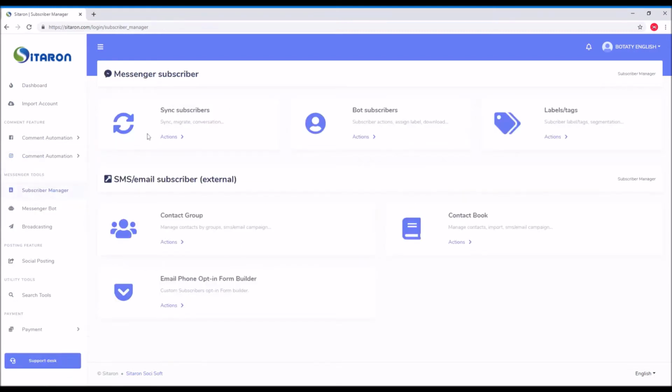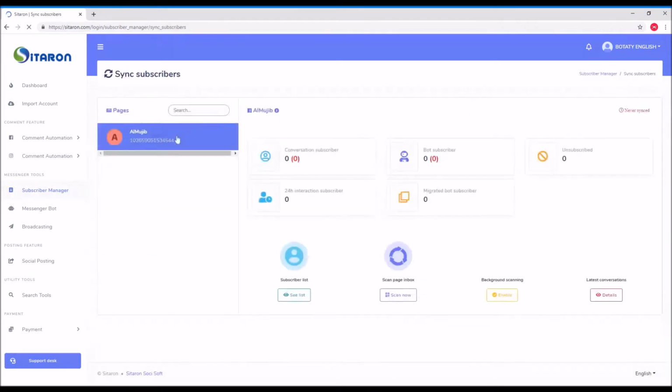Subscriber manager has two sections: messenger subscriber and SMS email subscriber external. What's the difference between the two sections? You will know now by sync subscribers, what actually options are there. In sync subscriber, you will have all the pages that have been enabled as a bot, okay, from onboard account. And you will have here conversation subscriber, bot subscriber, unsubscribe, migrated bot subscriber, 24 hours interaction subscriber.